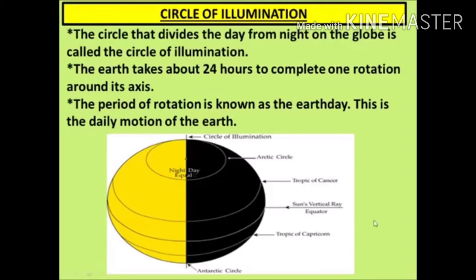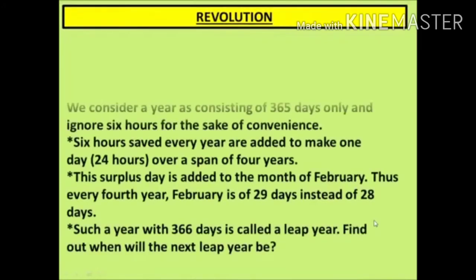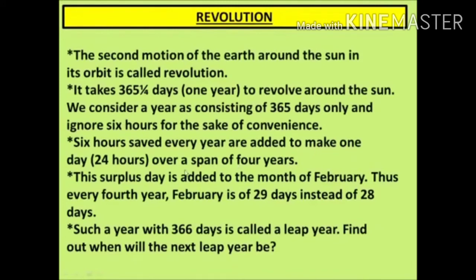Now we will turn towards revolution. The second motion of the earth, around the sun in its orbit, is called revolution. It takes 365 and 1/4 days. It means 1 year to revolve around the sun.